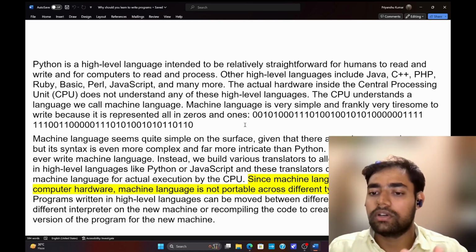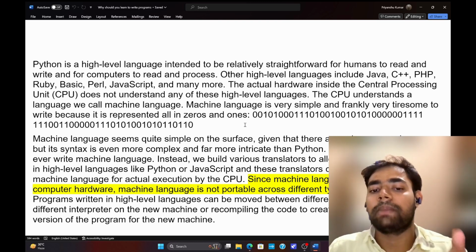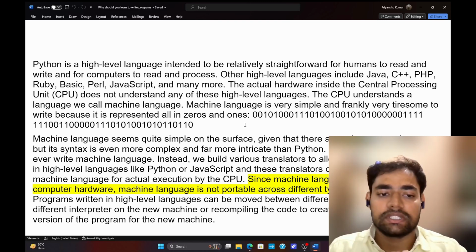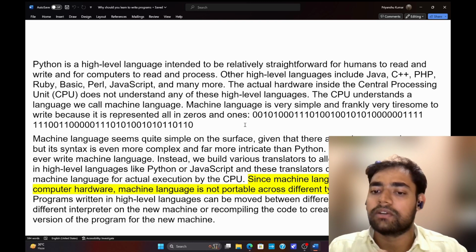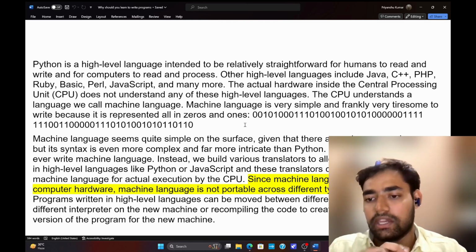When you write code, these codes are then compiled, right? There is a process that happens that we will be discussing later on. The code that we have written will be converted into machine language, and this machine language is what the computer will take into account.